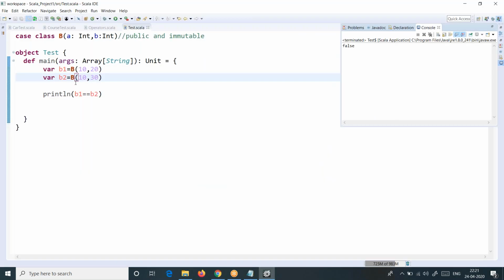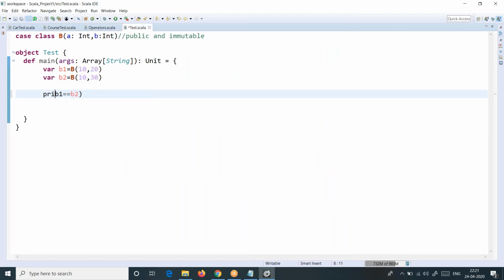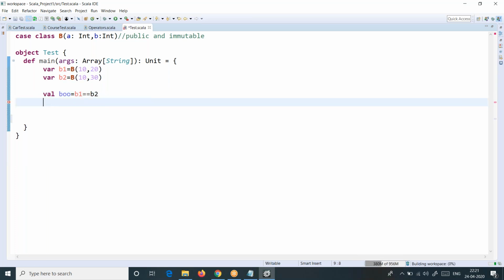If you want, you can initialize that result also. Suppose you want to preserve that result, val some bool equal. Bool in the sense of boolean. You can test it like this. This is just a kit-level kind of testing, sir. This is not at our level. If bool is true, print objects are same.